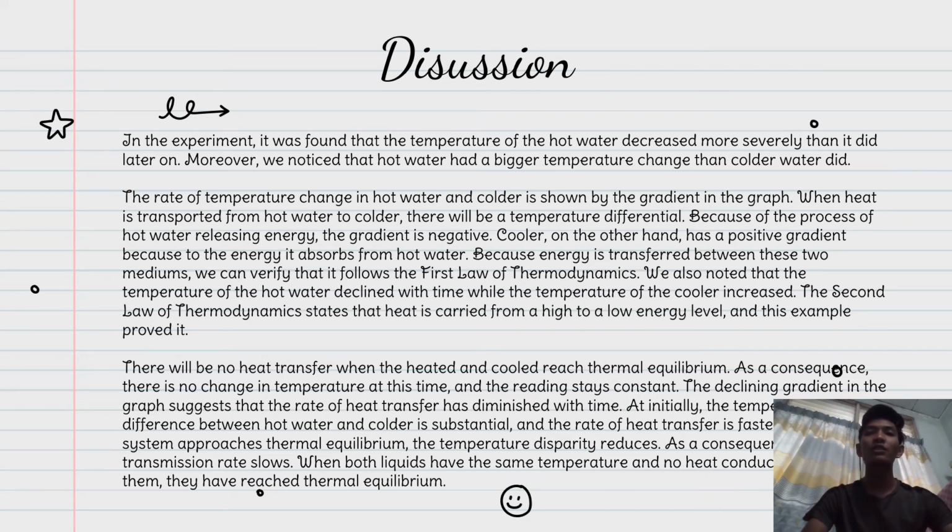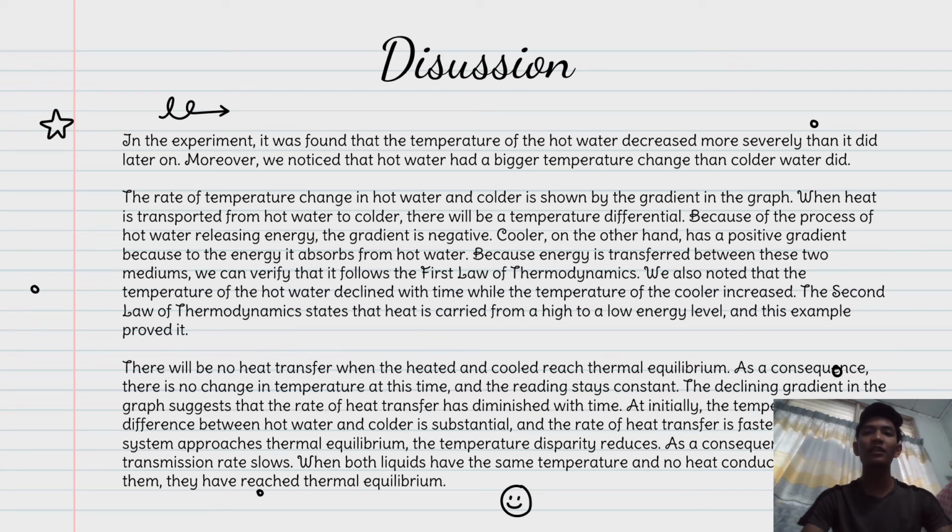We also note that the temperature of the hot water declines with time while the temperature of the cooler increases. The second law of thermodynamics states that heat is carried from a high to a low energy level, and this example proves it. Okay, there will be no heat transfer when the hot water and cooler reach thermal equilibrium. As a consequence, there is no change in temperature at this time and the readings stay constant.